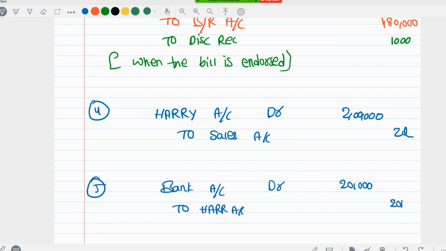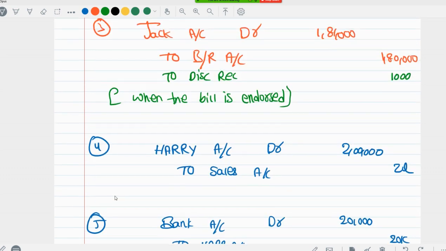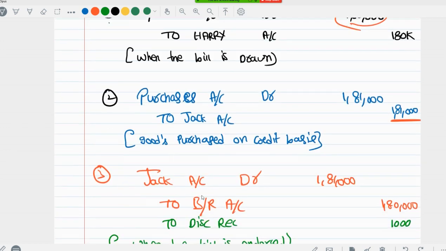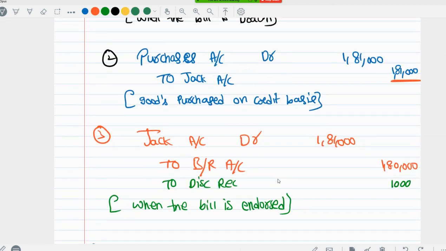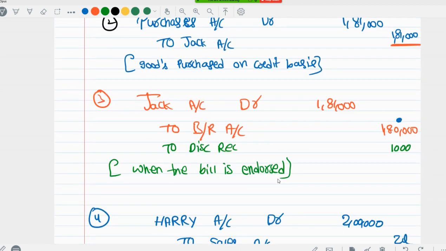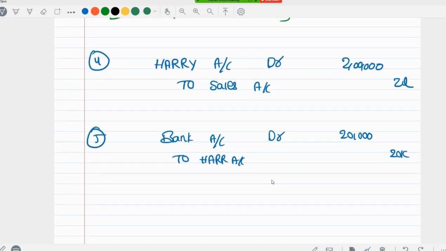$20,000. Okay. So we have adjusted the bills of exchange here. If you see here, the same bill we have debited here, and then the same bill we have credited here. The bill is also gone, but actually there is no actual bill. This is all just one transaction. So we need to pay money to George if you want this fake bill to be honored. So we received the remaining actually.